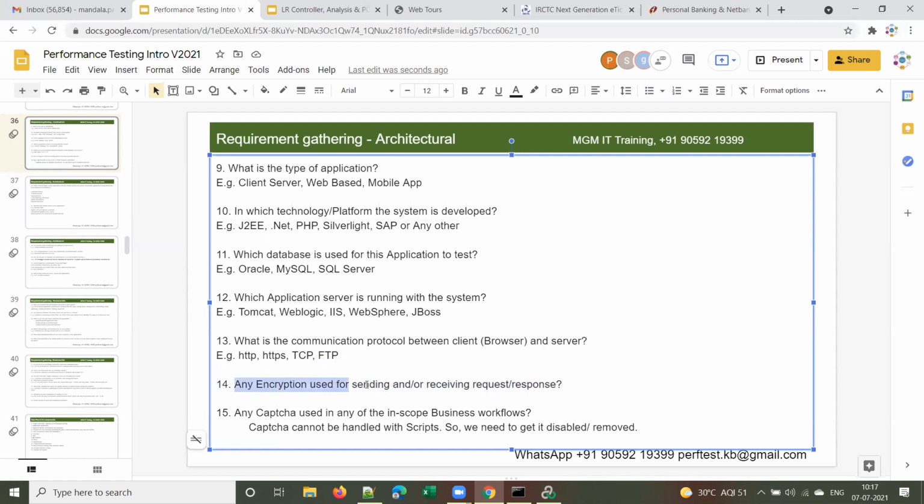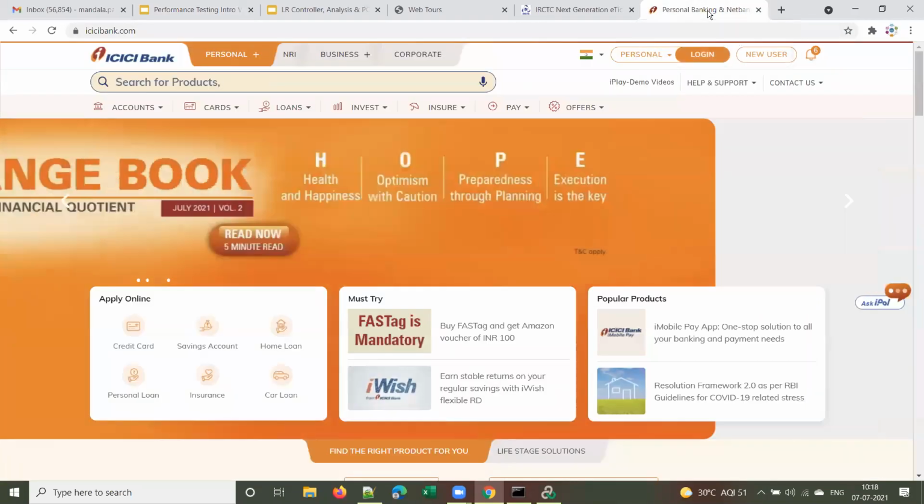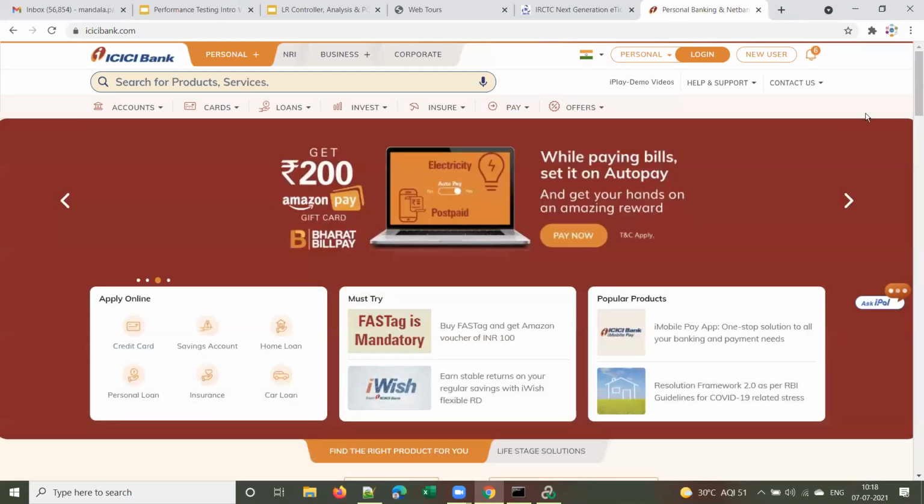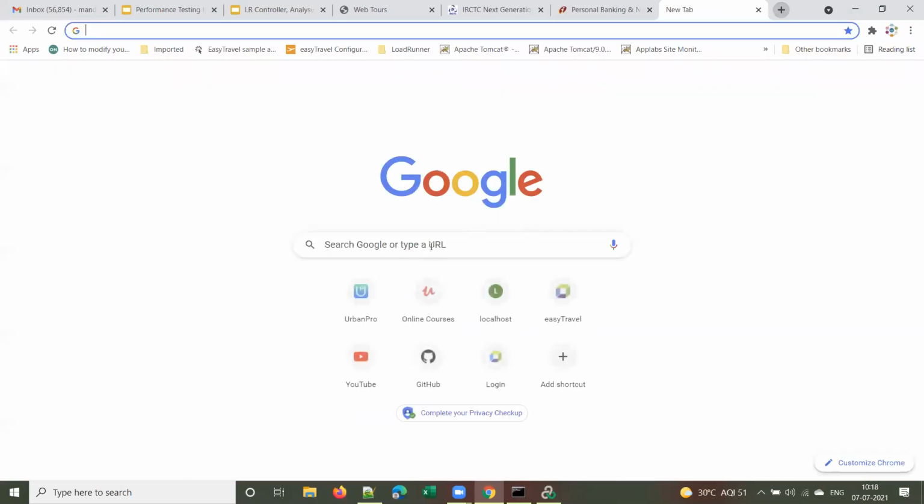We'll discuss what this encryption is later on. Once we start scripting, you will come across some encrypted messages, and then I will explain this. All right. And is any captcha used in any of the in-scope business flows? I hope everyone knows what a captcha is. Nowadays, all banking sites have this captcha thing.